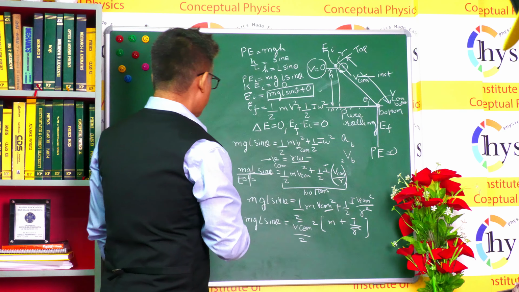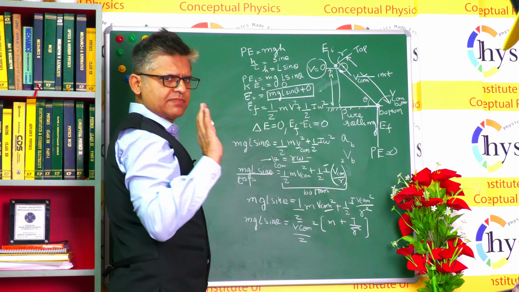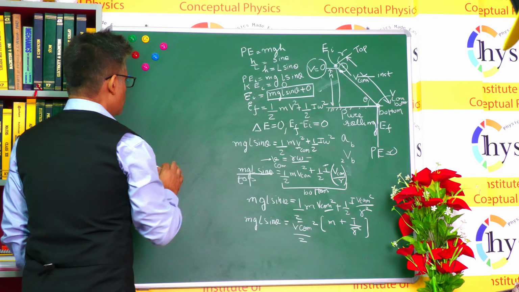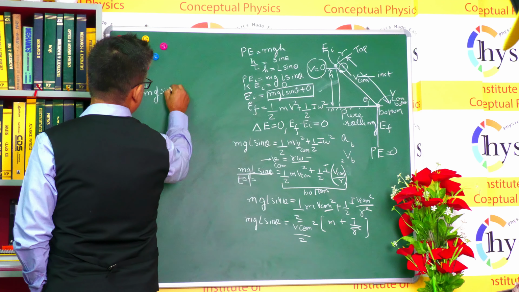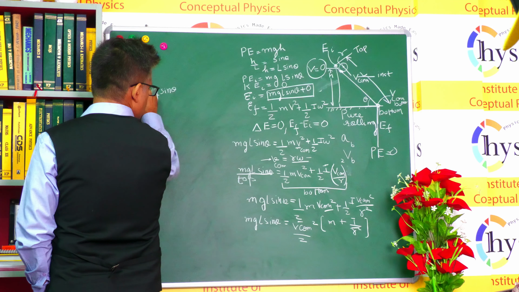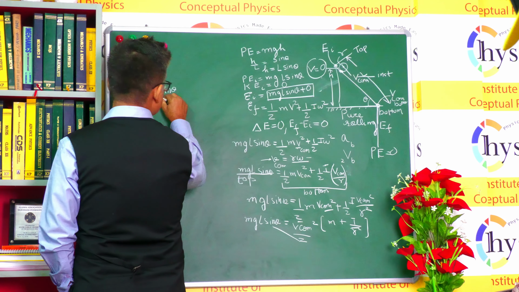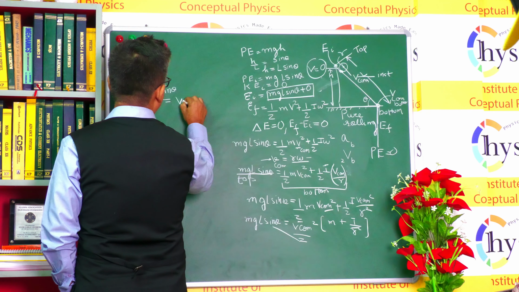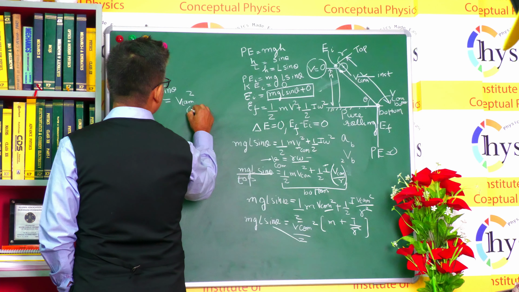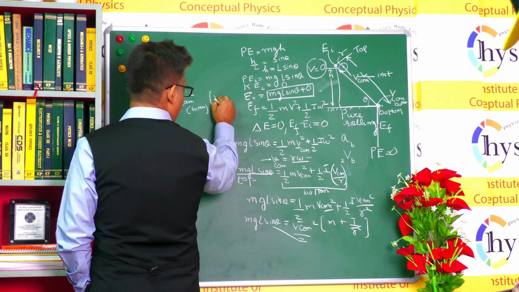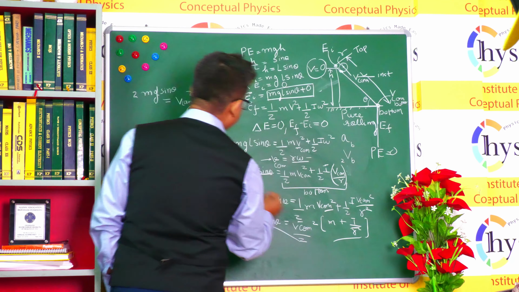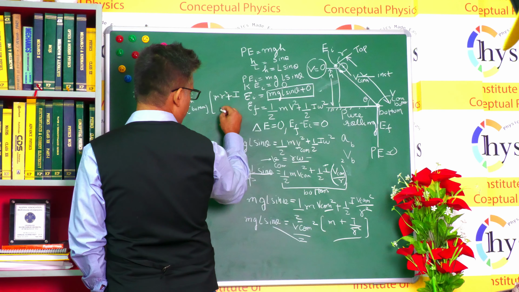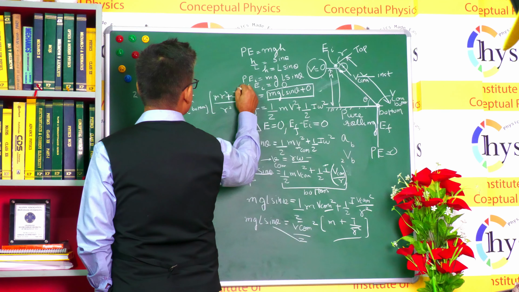With the help of this expression, you can rewrite this. You have to write this as mgL sinθ, into 2, since I'm taking this 2 here, is equal to v_com at the bottommost point squared, times m, which is mr²/r², so I'm taking the LCM here, plus I upon r².